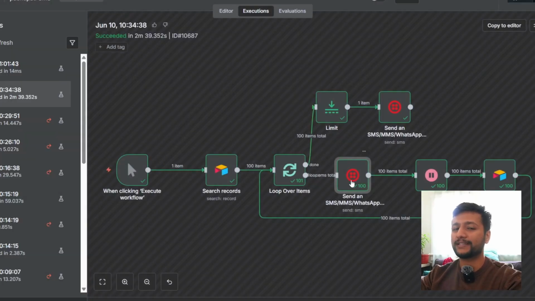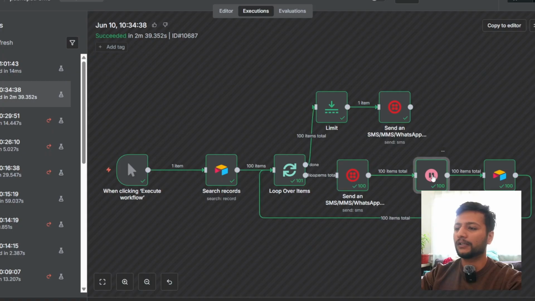I'm going to show you exactly how to configure Twilio because sending SMS takes a lot of configuration. It's not as easy as sending an email. You could send email to anybody, but to send an SMS, you need to have the consent of the person who is on the receiving end. I'm going to show you how I configured Twilio as well.